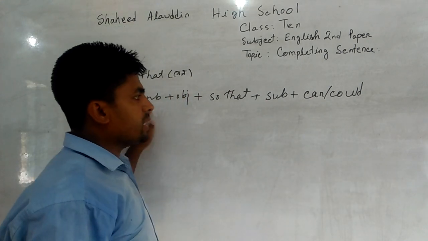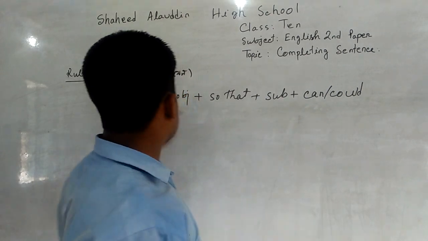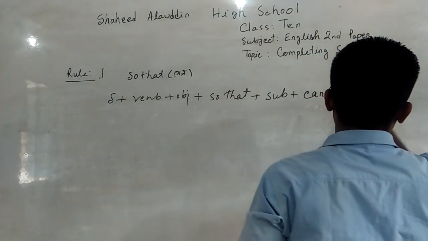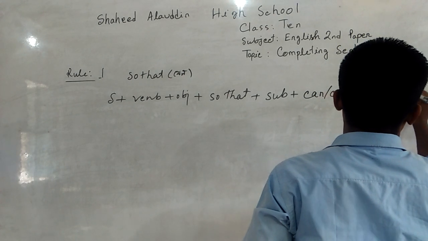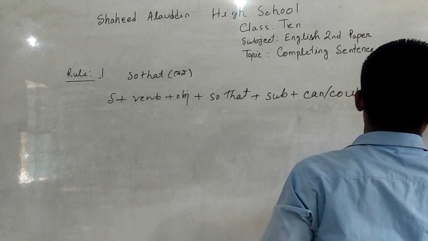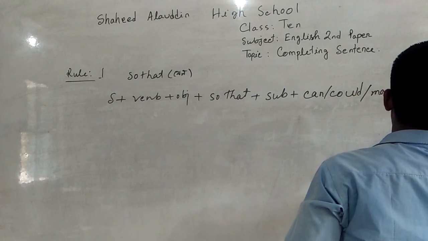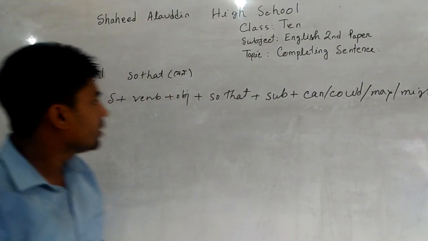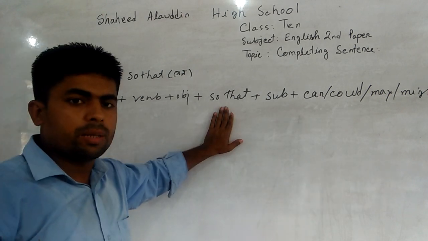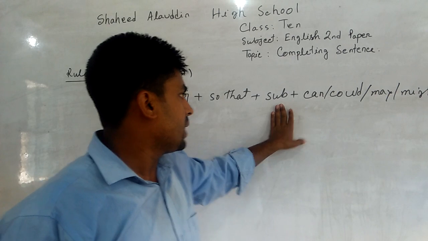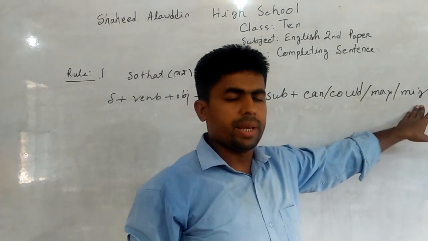If the first clause is in the present indefinite tense, you should use can. If it is in the past indefinite tense, you should use could or may or might, plus verb, plus object. That means when there is so that in the middle, we should use subject plus can or could, may or might.